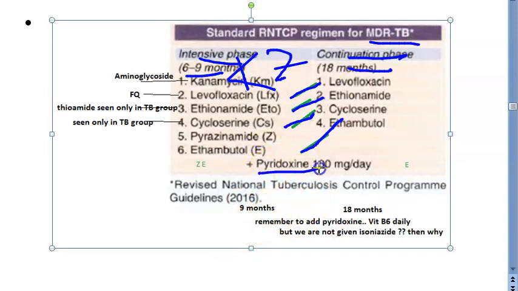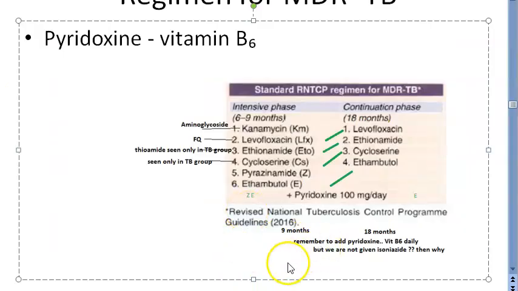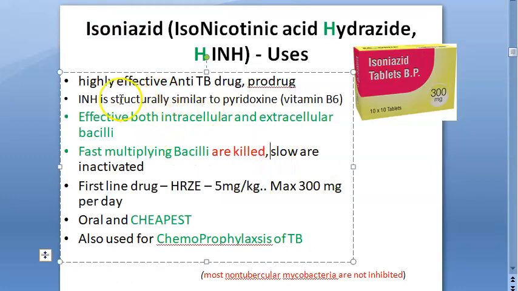And also, guys, they are adding pyridoxine. That is nothing but vitamin B6. Because it will result in deficiency. Remember to add pyridoxine, vitamin B6, daily. Actually, this was important if you are giving isoniazid. But if you are not giving isoniazid, this is not important. Its structure is similar to pyridoxine, vitamin B6.